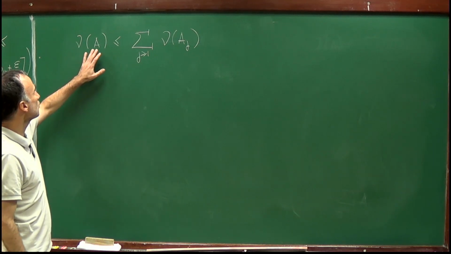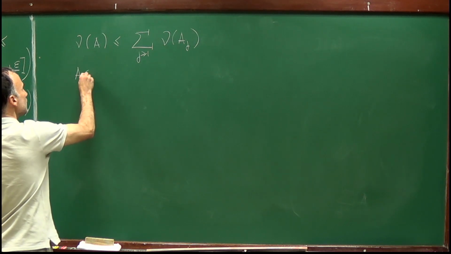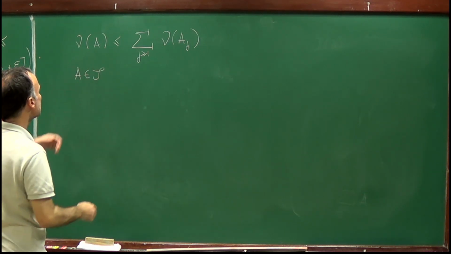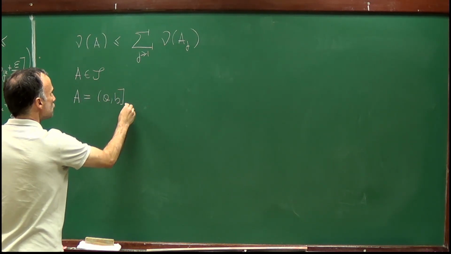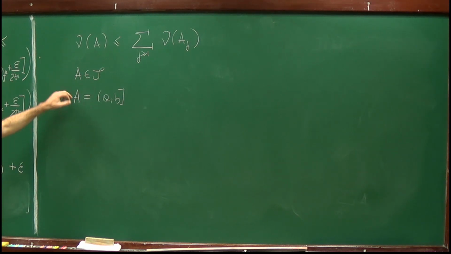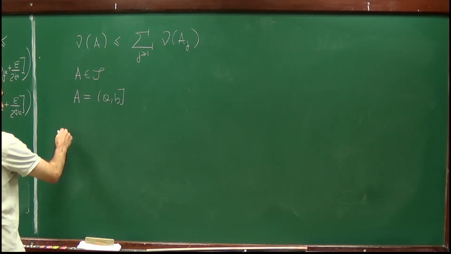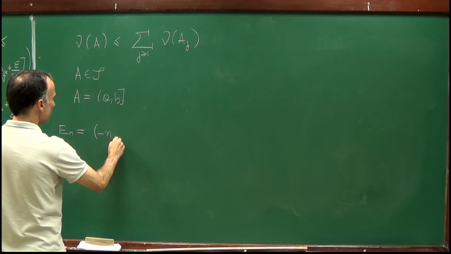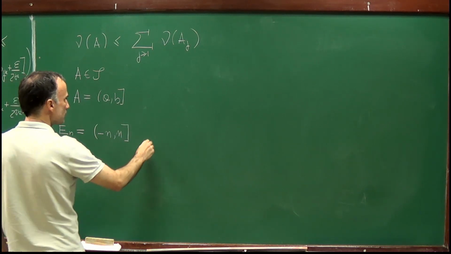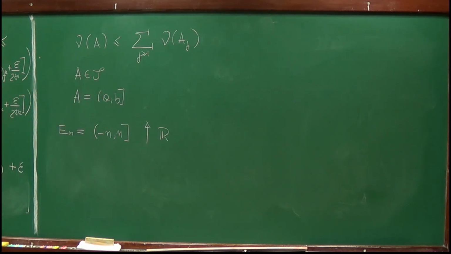So what we want to prove is that nu of A is smaller than the sum of nu of A_j for all A in the semi-algebra, and we have proved that in the case in which A is equal to (a,b]. So now let's use this result to extend it to the general case. So what we will do is the following. Let me define E_n as (-n, n]. So E_n is a sequence of elements of the semi-algebra which increase to R.